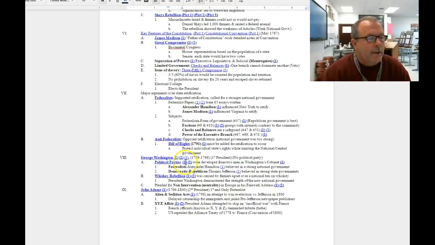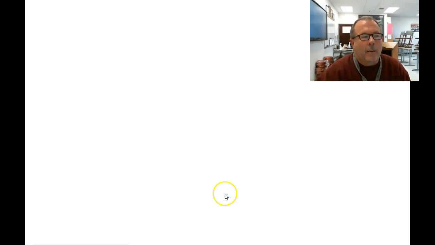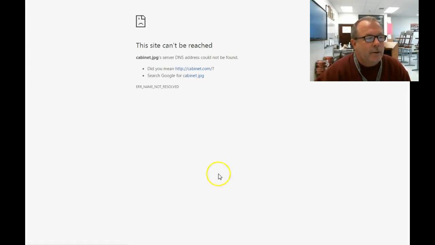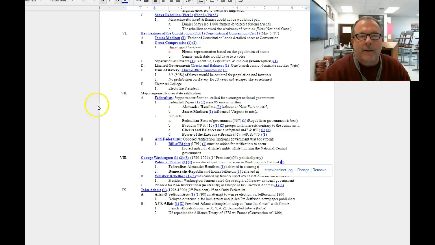George Washington did not belong to a political party, yet he encouraged two men in his party known as Alexander Hamilton and Thomas Jefferson. Hamilton was his Secretary of the Treasury, and Jefferson was his Secretary of State.